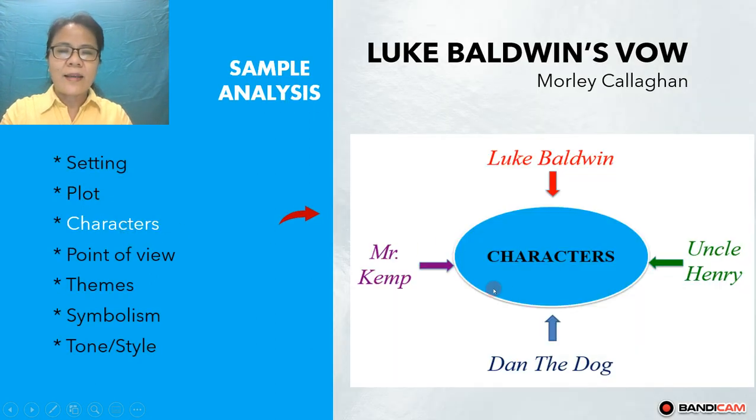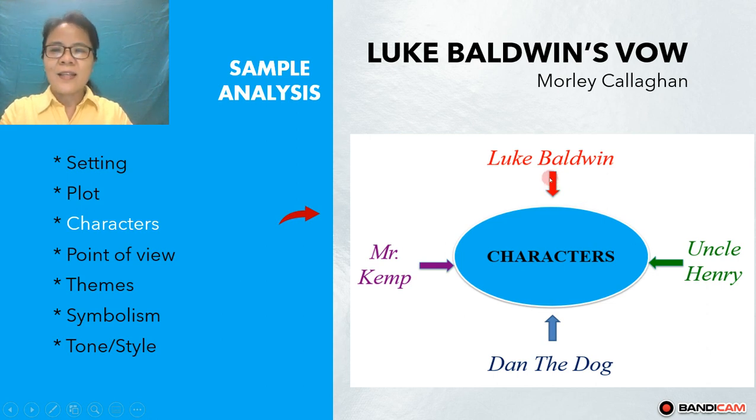And next, the characters. You can see the diagram that shows you some central characters in the story: Luke, Baldwin, Mr. Kim, Uncle Henry, and Dan the dog. Uncle Henry is the antagonist.